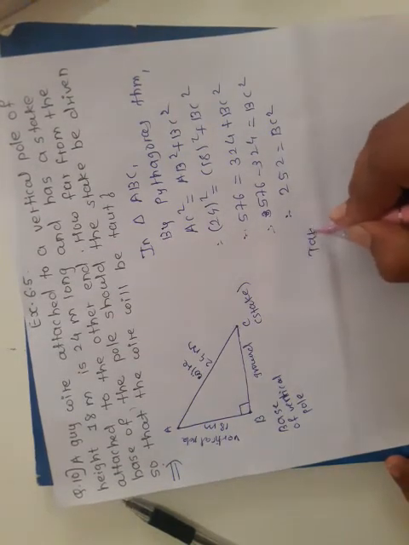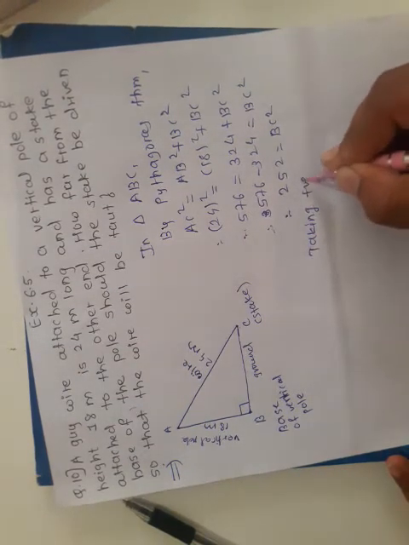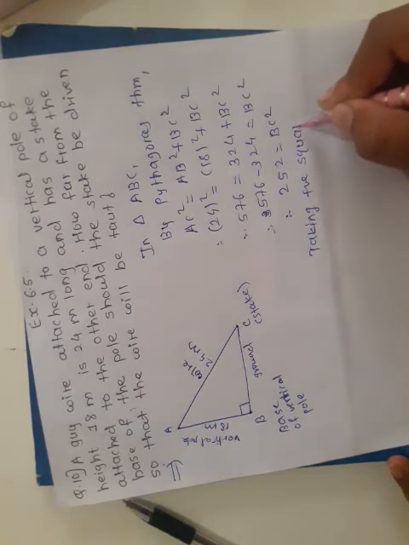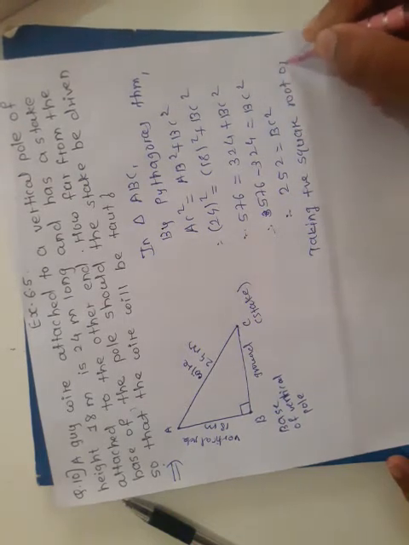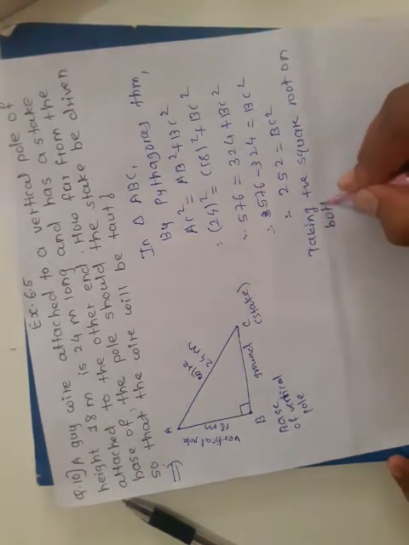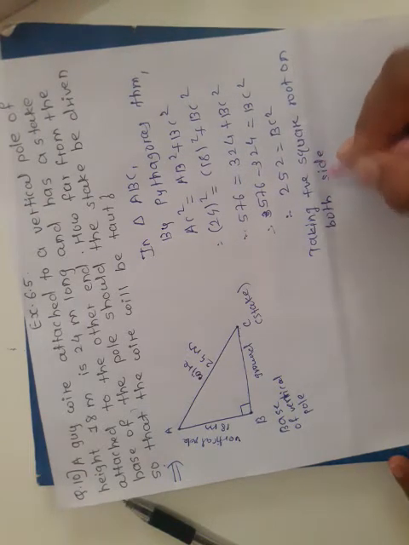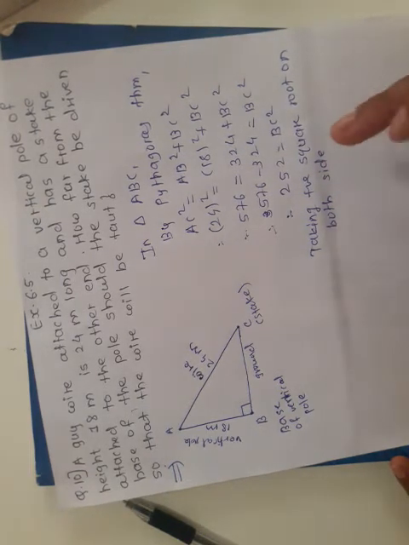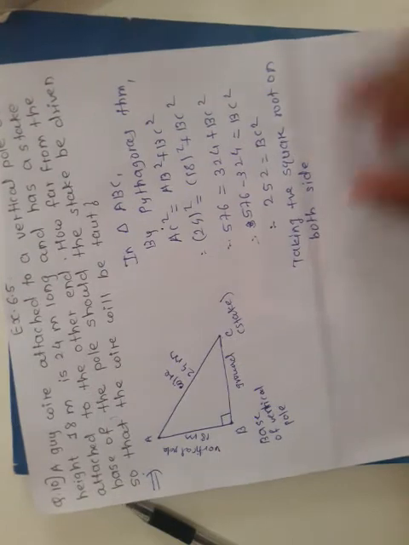Now take the square root on both sides, taking the positive square root on both sides. If we do not write this positive square root, then we get two values of this square root. So you must write the positive square root.